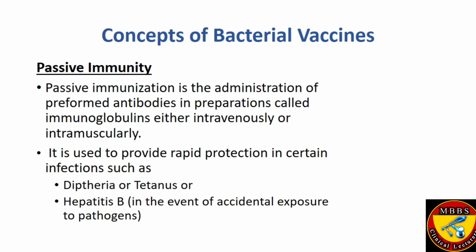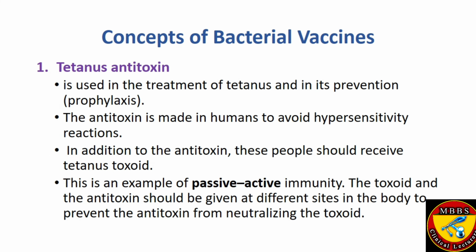In this case, mostly the doctors and the paramedics are getting pricked with the contaminated needle, and at that time they need immediate protection, and so we give such types of immunizations in those cases. Tetanus antitoxin is an important example of passive immunization. It is used in the treatment of tetanus and in its prevention, prophylaxis.